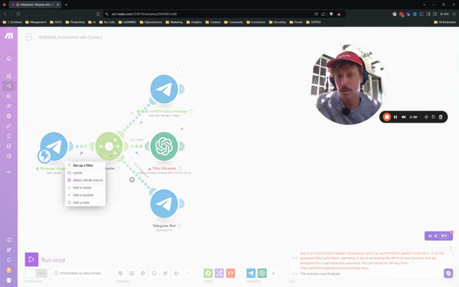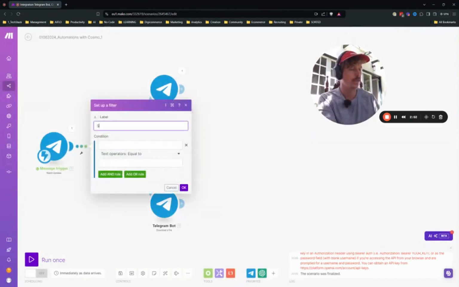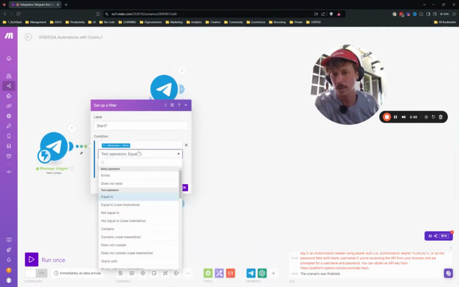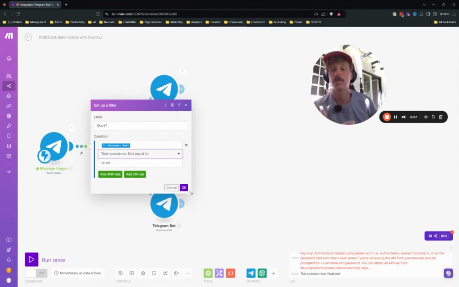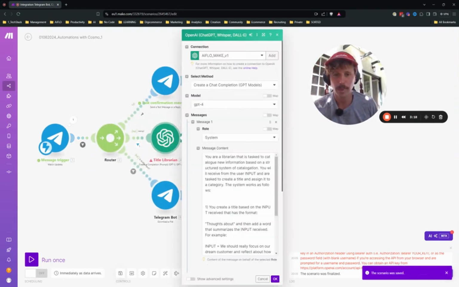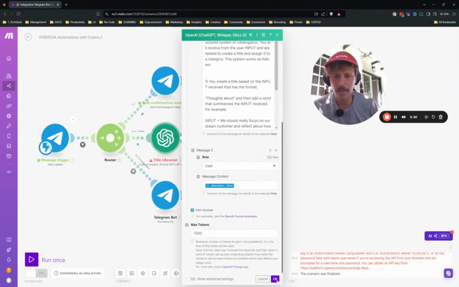Okay, so here I will filter "start?" and so if it's a start, it just blocks the execution. So this is not equal to /start. So you make sure that if somebody installs this bot newly, the automatic message start doesn't trigger any of the workflow, because it's obviously not supposed to. Save. Great, so we have our chat completion.